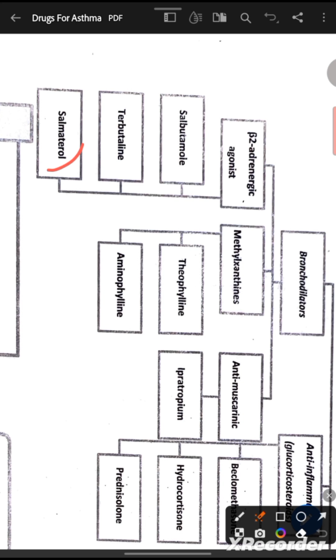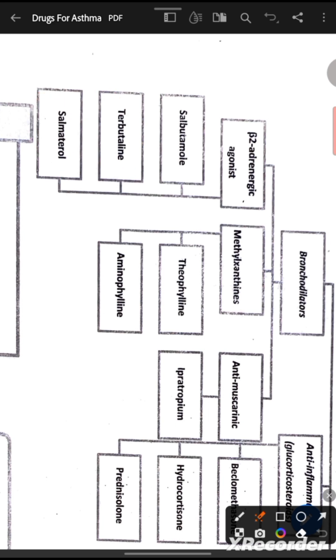Beta 2 adrenergic agonist means in our lungs there are some receptors named beta 2, beta 1. The most prominent receptor in our lung is beta 2, and the system governing these receptors is the adrenergic nervous system. So the drugs which stimulate the adrenergic nervous system, especially on beta 2 receptors, are called beta 2 adrenergic agonists. Examples are salbutamol, terbutaline, and salmeterol.